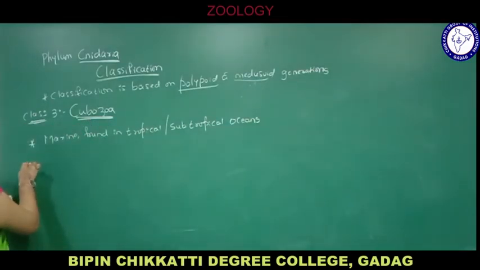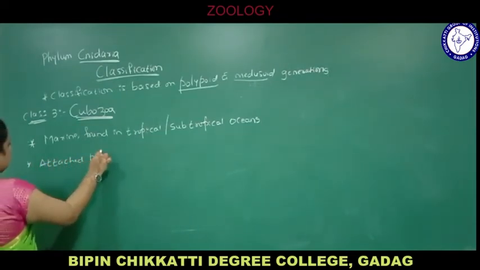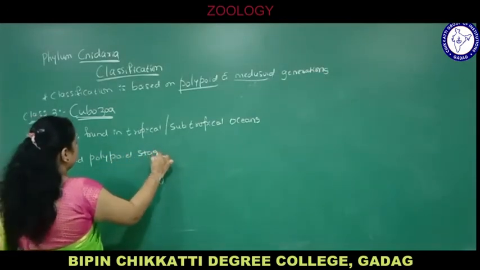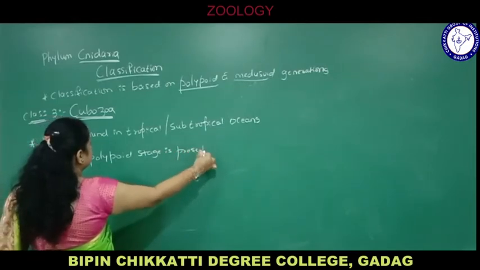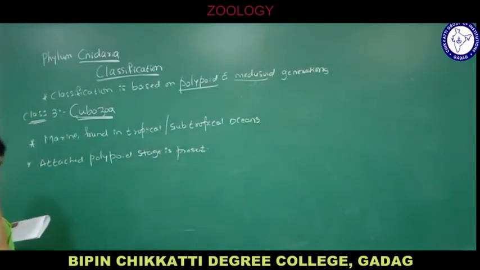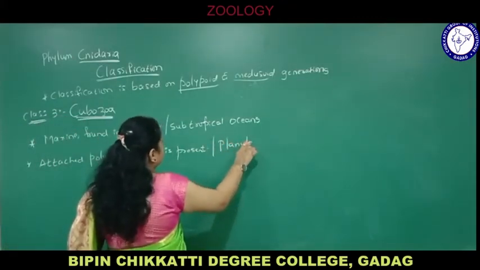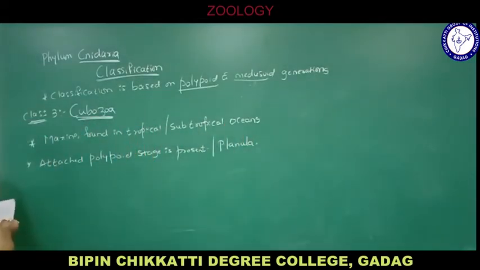Attached polypoid stage is present, which arises from planula. Planula is a larval stage of Cnidaria.